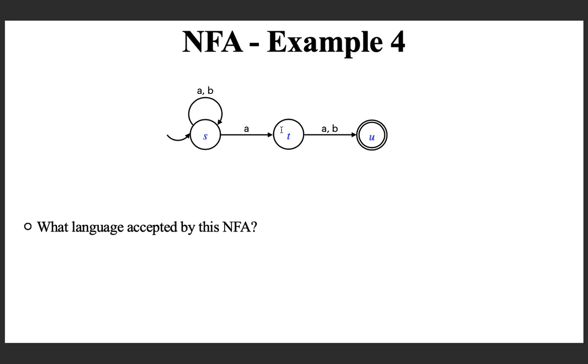You can see why you accepted. Because you entered up here, you are sure that the last symbol is either A or B, but the second last symbol is A. So the second last symbol must be A to accept. And suppose in the given string the second last symbol is A, then there is a path taking you to U and you accept. So the language is the set of all strings over A, B such that the second last symbol is A.